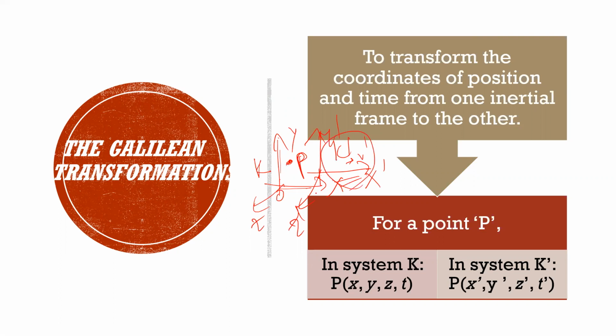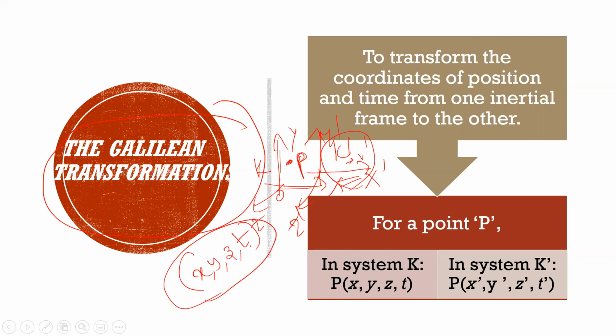To transform the coordinates of position and time from one inertial frame to the other, Galileo has given some transformation equations. They are called Galilean transformations. We have position x, y, z, and also time to be considered.